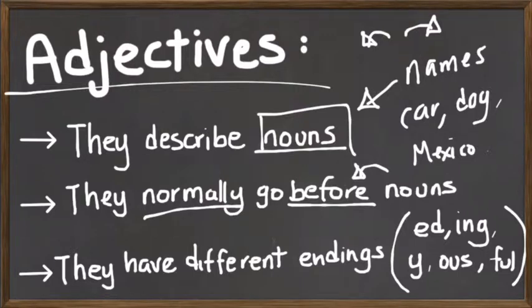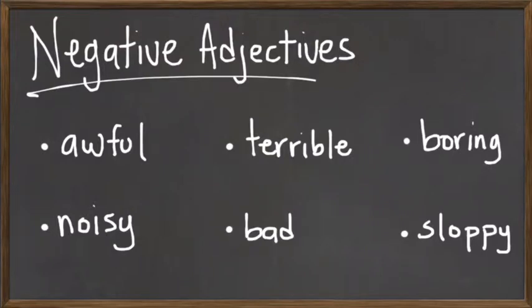The third thing to know is that they have different endings. They have ed endings, ing endings, y endings, ous or us endings, and ful endings. There are other endings, but right now these are the most common ones. More specifically, today we will check negative adjectives and positive adjectives.